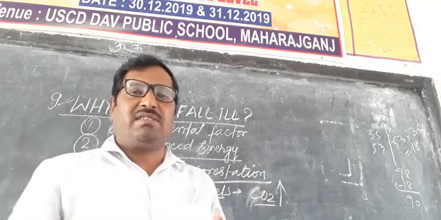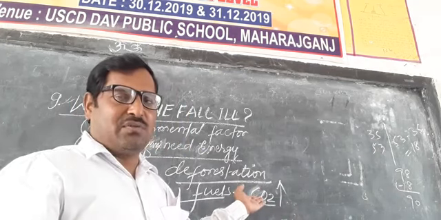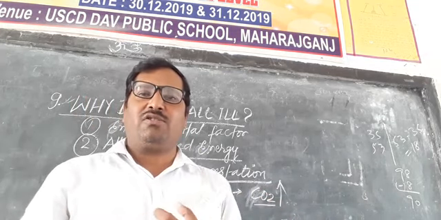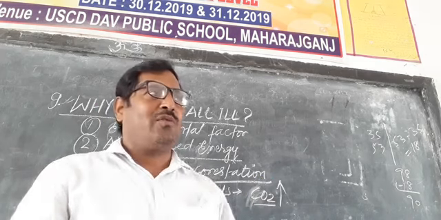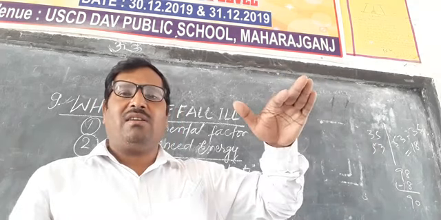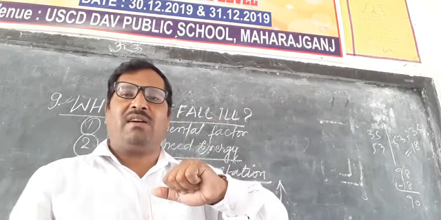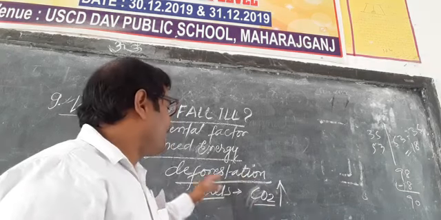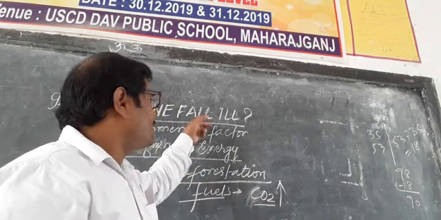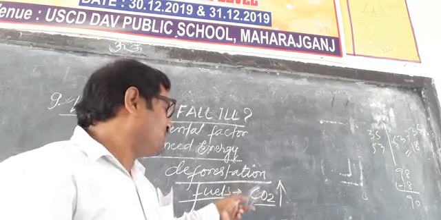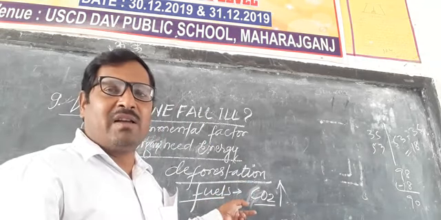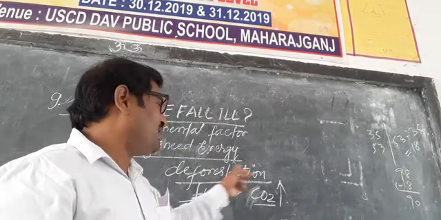This increases the level of CO2, and ultimately that leads to global warming, and global warming directly affects human health. So it can be said that we can also fall ill due to the physical environment and our activities.